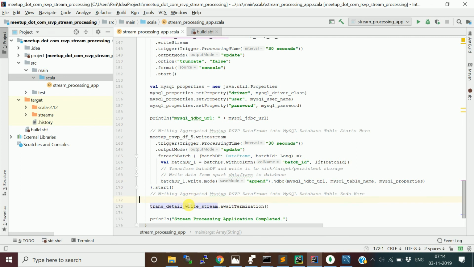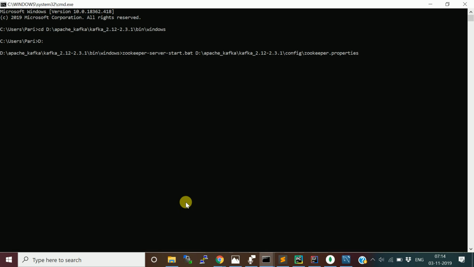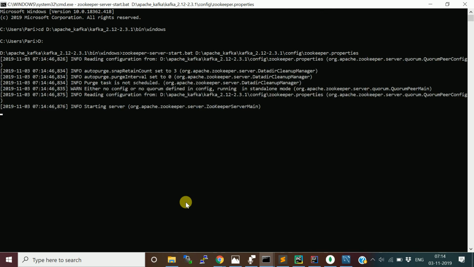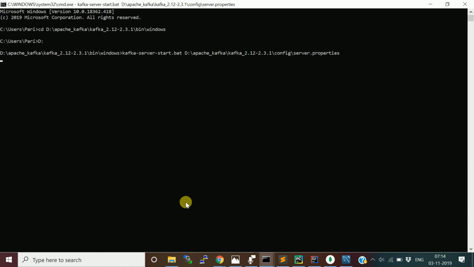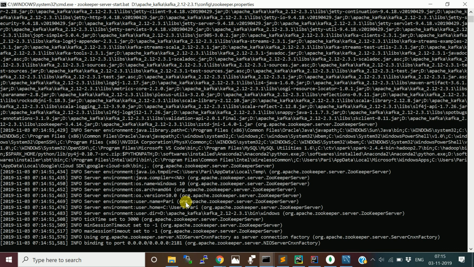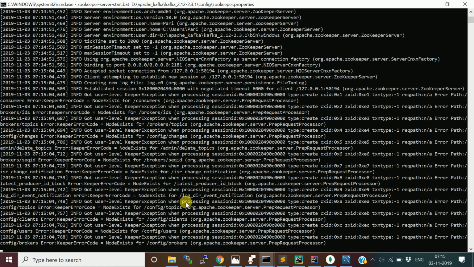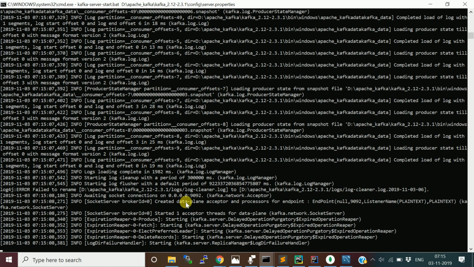Let me start the Kafka broker. To start the Kafka server, we first need to start the Zookeeper server, because this is the coordination service we are using for Kafka. Then start the Kafka broker. Zookeeper is started here, by default on port 2181. Now Kafka is starting.